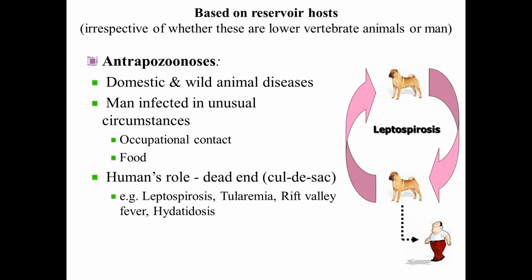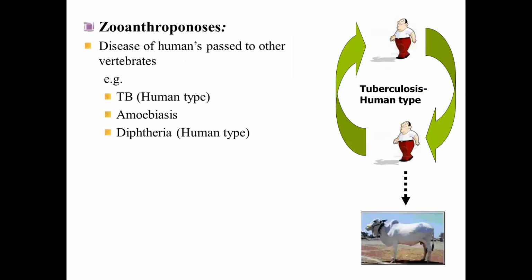Such kind of infections, we call them the cul-de-sac type of infections, blind pouch. Cul-de-sac, dead end type of thing. And human being under such circumstances acts as the dead end host. No more transmission from human to another human or another animal.